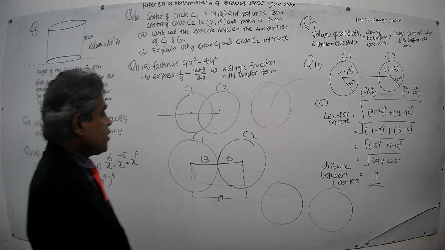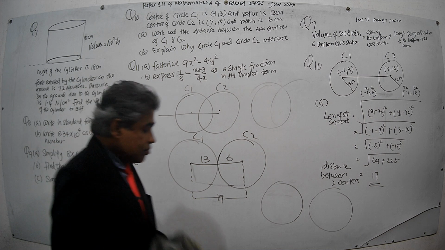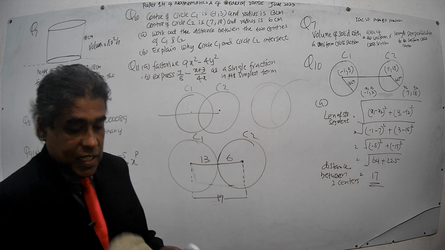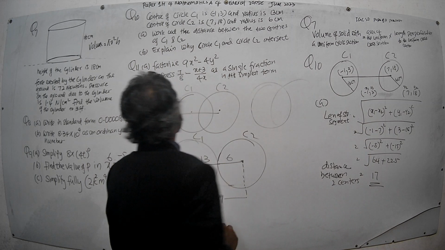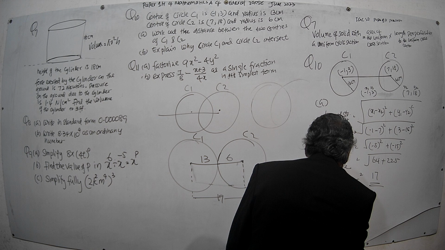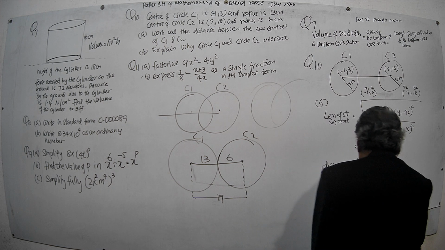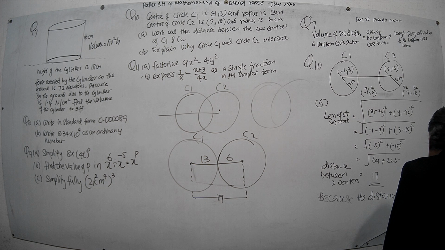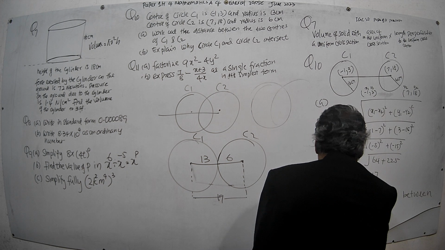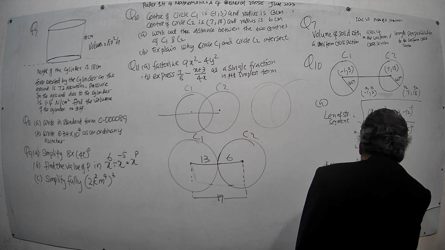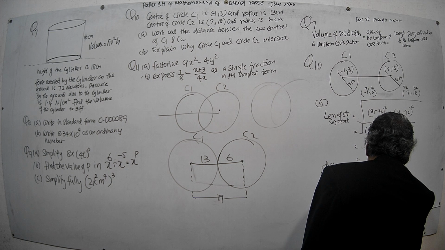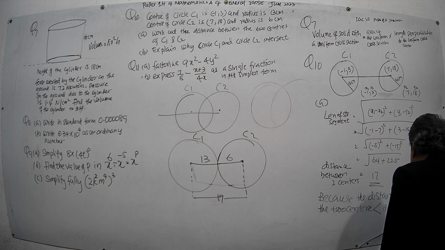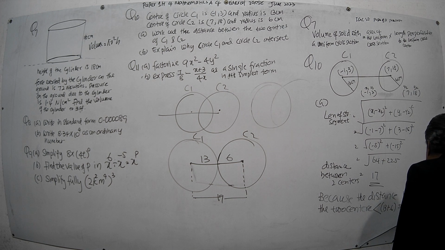That's the reason. You write the reason here. They intersect because the distance between the two centers is less than 13 plus 6, like this, the sum of the two radii.